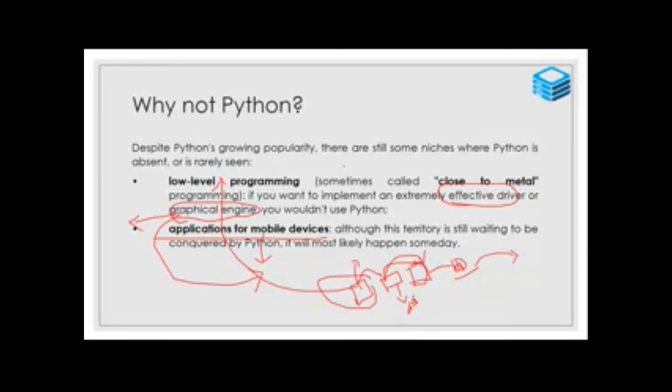Based on the device, the input is the same, your cable is the same, your DTH connection is the same, but the quality of the output will be different. Likewise, the program is the same. Take a Python program, it communicates with the graphic engine at low quality. There is a lack, meaning proper communication is not there.